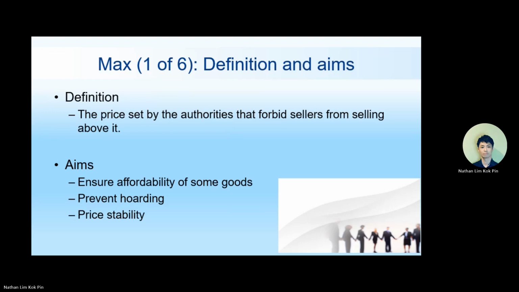All right. Now sometimes the aim is also for price stability. Certain items, the price will shoot up and down very, very fast. So these are very volatile. So this also we put a cap, maximum price. Okay. Now maximum price is like that.